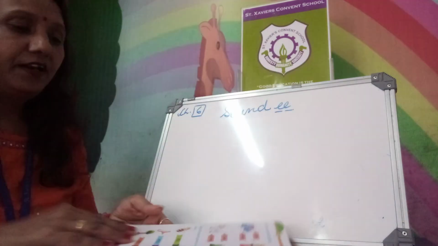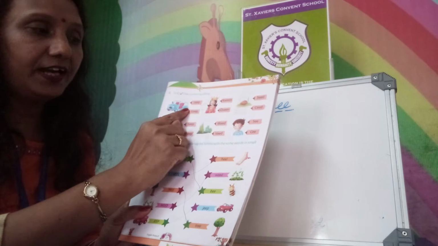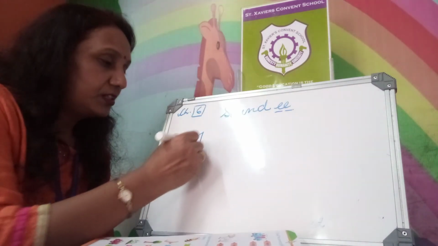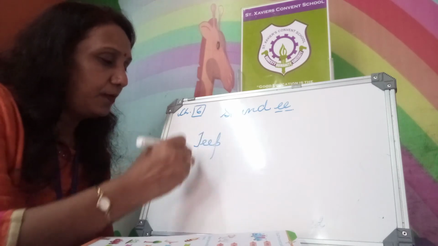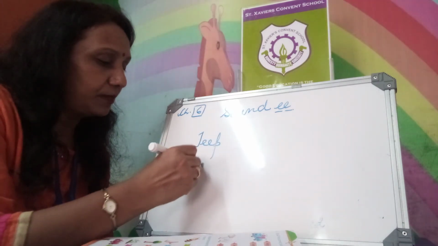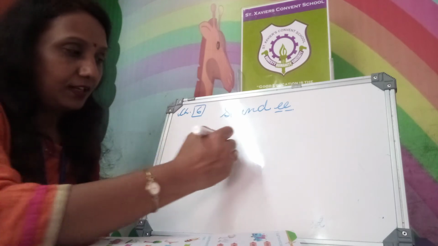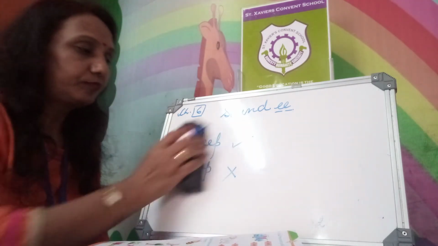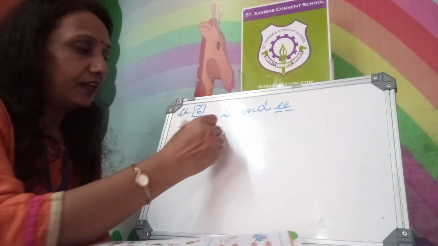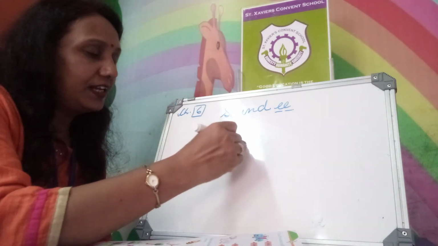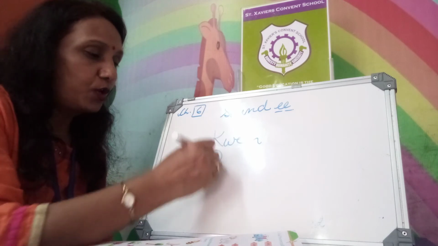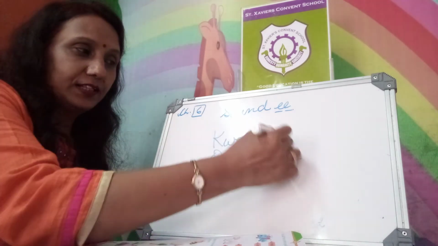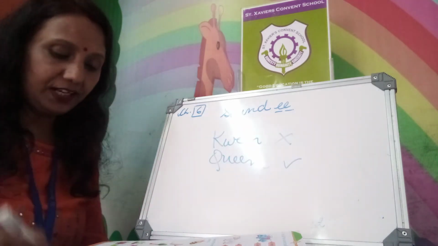Bee. Alright. Next exercise, choose the correct spelling. Now practice it. J-E-E-P, jeep, or G-E-E-P, jeep. Which one is the correct one? This one. J-E-E-P. G-E-E-P is wrong. Spelling of queen. K-W-E-E-N is correct or Q-U-E-E-N is correct? Q-U. And this one is wrong. Alright?